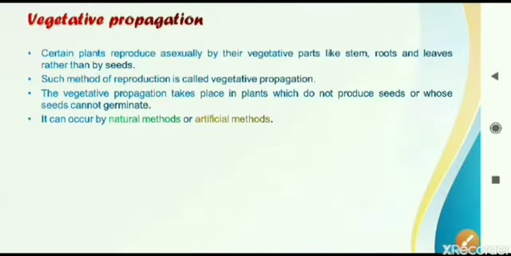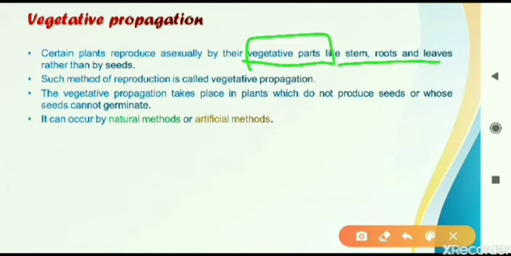Here we have the first topic of the day, that is vegetative propagation. Vegetative propagation is also a type of asexual reproduction, and here the new plant is developed from the vegetative parts of the plant. They can be stem, roots or the leaves. That is, a stem or root or leaves can give rise to a new plant without the help of any seeds. This is generally possible in the plants which do not produce seed.